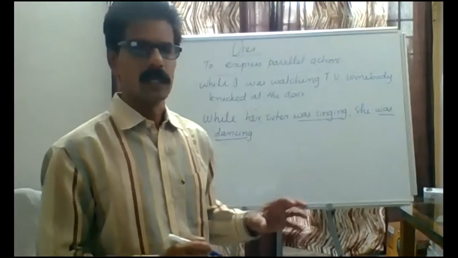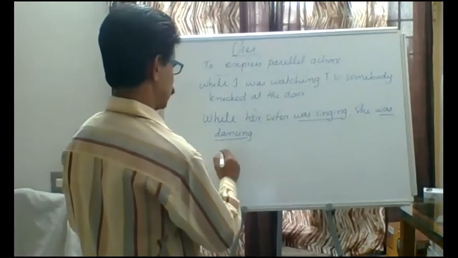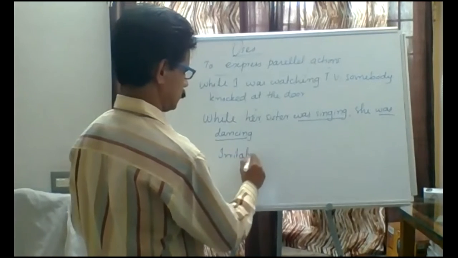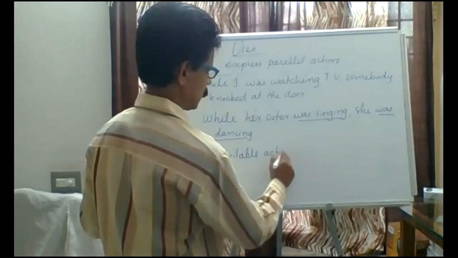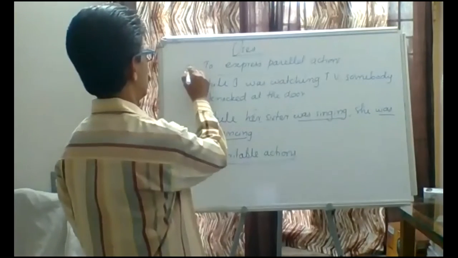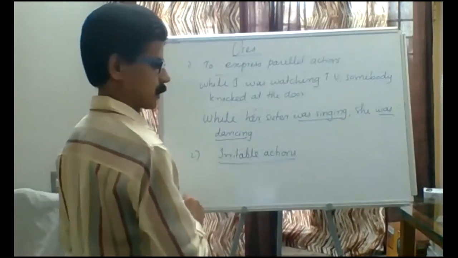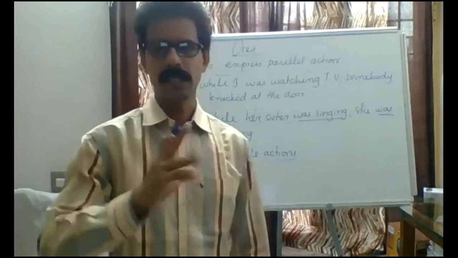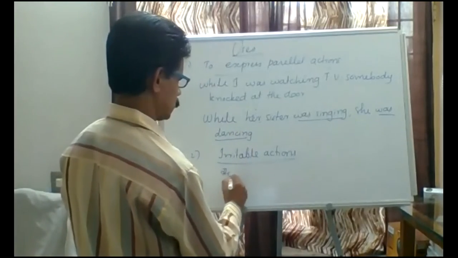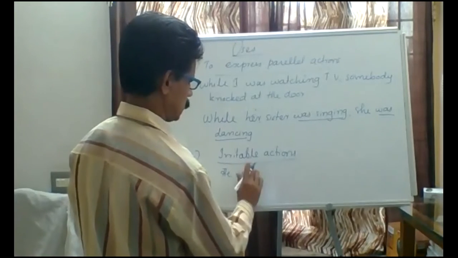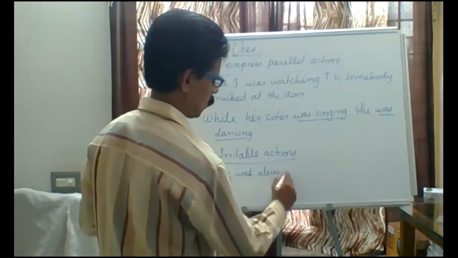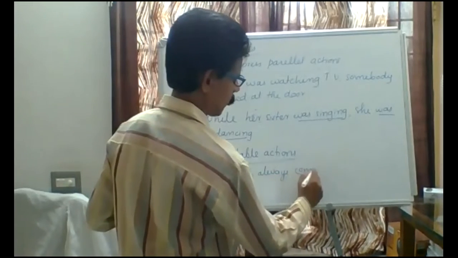Sometimes irritable actions we can express by using past continuous. Irritable actions, how? He was always complaining.